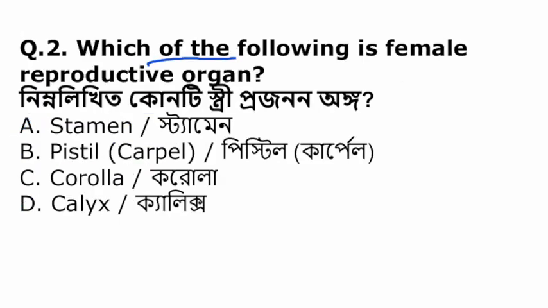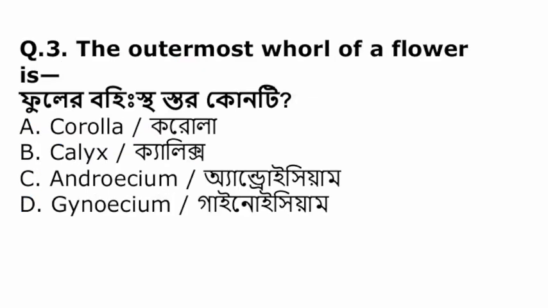Which of the following is a female reproductive organ? Stamen, pistil or carpel, corolla or calyx? Among them, pistil or carpel is the female reproductive organ of a flower. The outermost whorl of a flower is the... corolla, calyx, androecium, gynoecium? The outermost whorl of a flower is known as calyx.